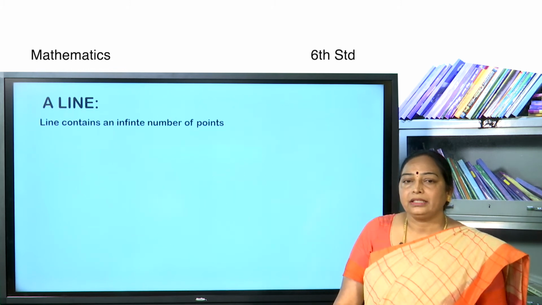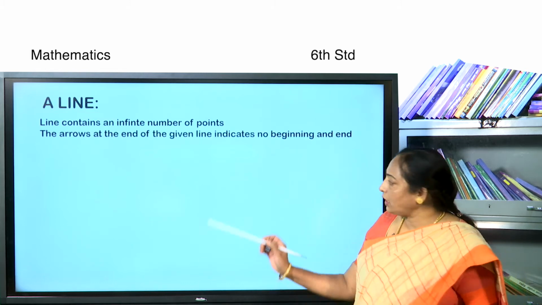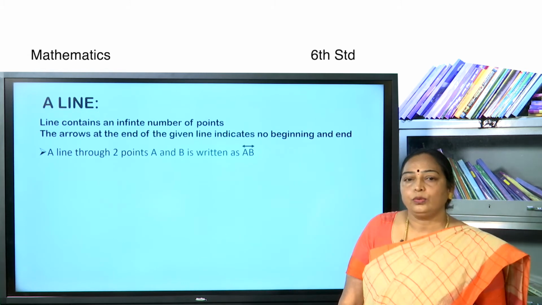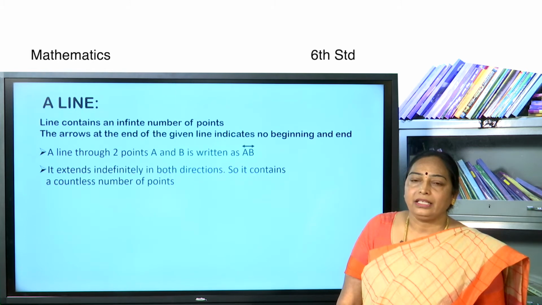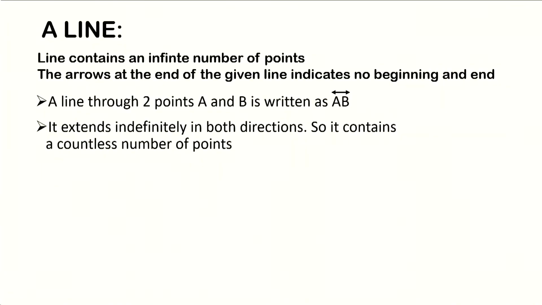A line contains an infinite number of points. With arrows at the ends, the line through 2 points A and B is written as line AB. It extends indefinitely in both directions, so it contains a countless number of points.